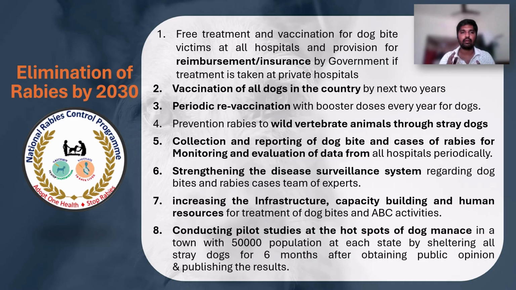To achieve the target of elimination of rabies by 2030, the strategies include free treatment and vaccination of dog bite victims at all hospitals and provision for reimbursement and reinsurance by government if treatment is taken at private hospitals. Vaccination of all dogs in the country by next 2 years, and periodic re-vaccination with booster doses every year for dogs. Prevention of rabies to wild vertebrate animals through stray dogs, and collection and reporting of dog bite and cases of rabies for monitoring and evaluation, and strengthening the disease surveillance system for the same, and increasing the infrastructure, capacity building, and human resources for treatment of dog bite and ABC activities.